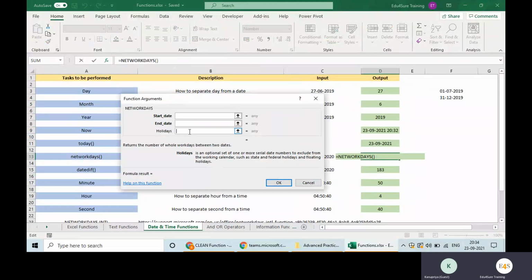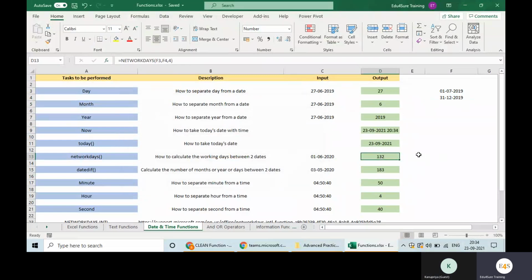We can calculate that easily through a calendar: apart from Saturday, Sunday, how many other holidays we had. So I'm giving a starting date, an end date, and I'm saying there were 4 holidays apart from Saturday, Sunday. It is giving me the number of days, 132. I can divide 200 by 132 and get to know how many hours per day he worked. Easy, right?